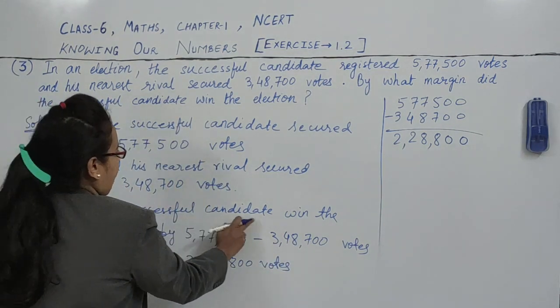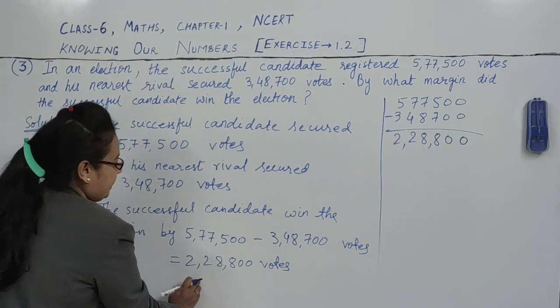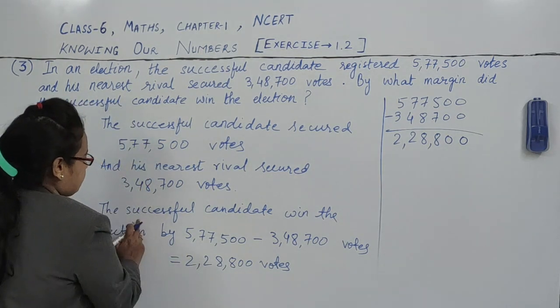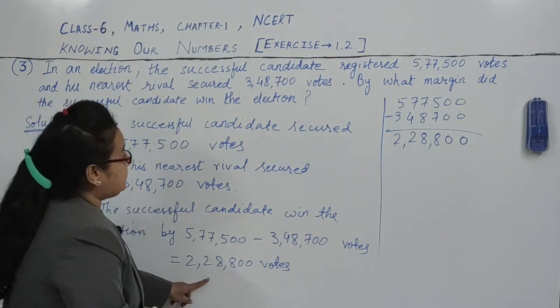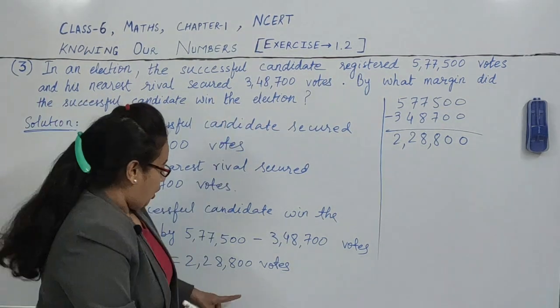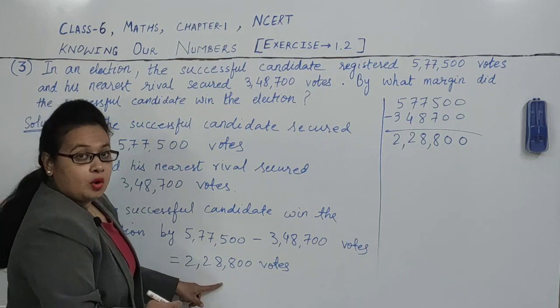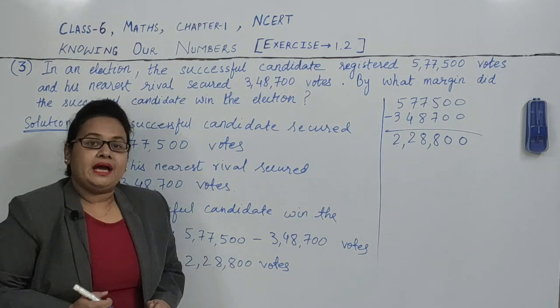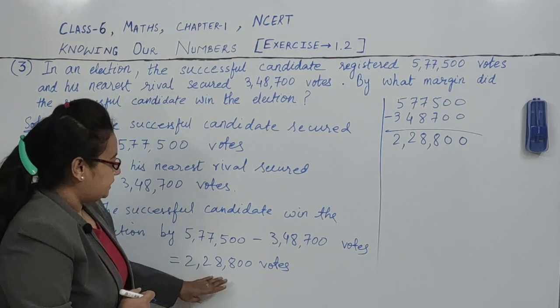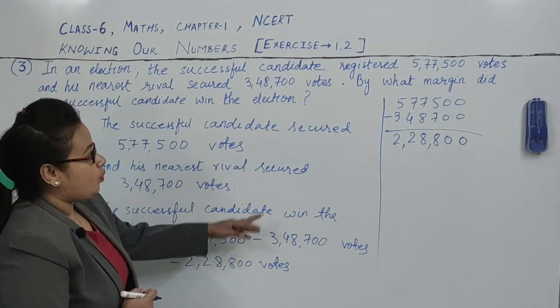See, the successful candidate won the election by these many votes. The successful candidate got these many more votes than the other candidate and he won the election because of that. So what was the question?